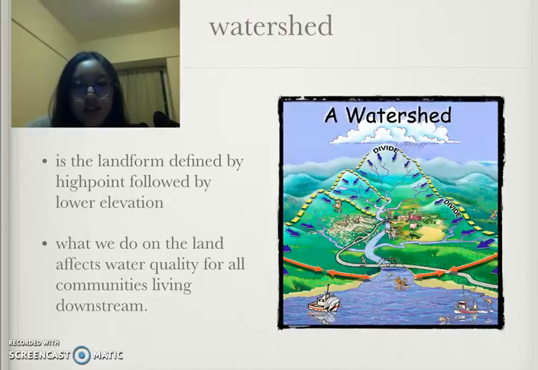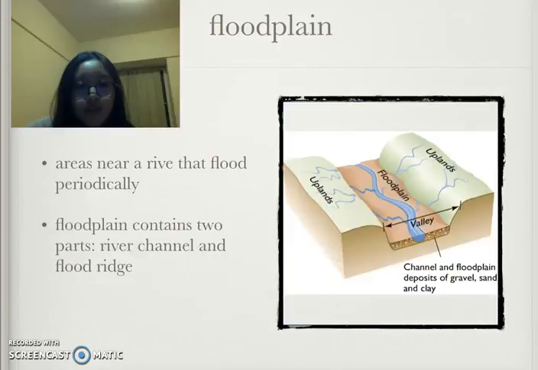Watershed is a landform defined by a high point followed by lower elevation. What we do on the land affects water quality for all communities living downstream. Floodplain is an area near the river that floods periodically. Floodplain contains two parts, the river channel and the flood ridge.